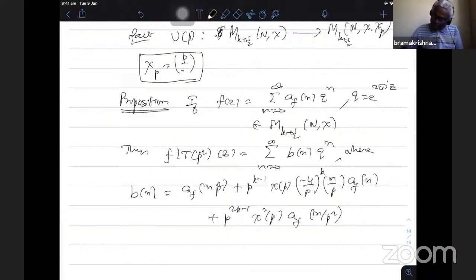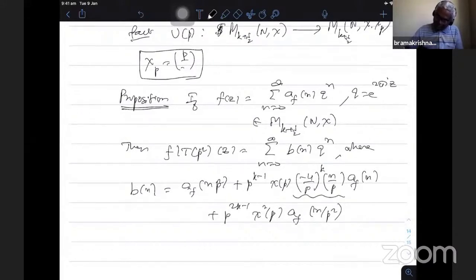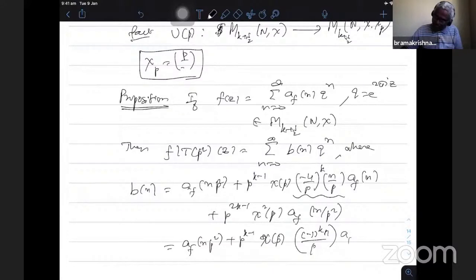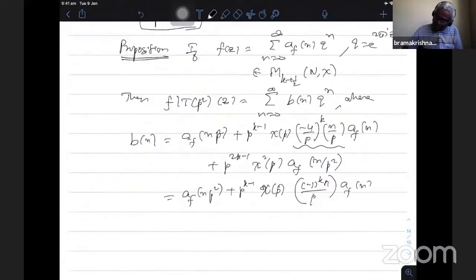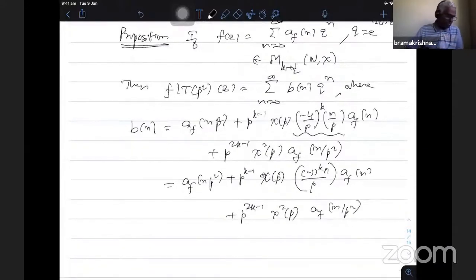So I can combine these in a single notation and write it as a_f(np²) + p^(k-1) chi(p)((-1)^k n / p) a_f(n) + p^(2k-1) chi(p²) a_f(n/p²). Chi of p square and chi square of p are both the same. Also, if p divides n,